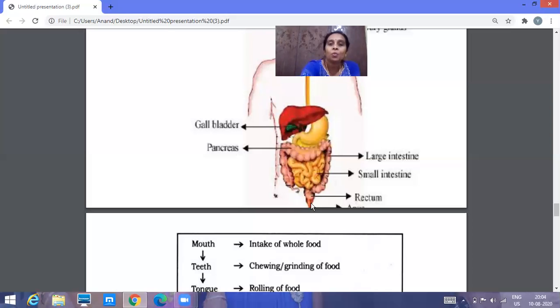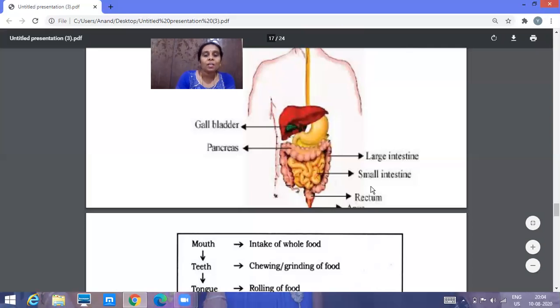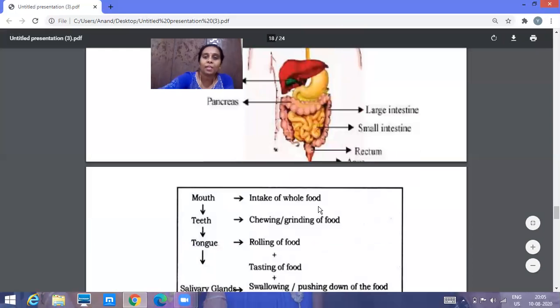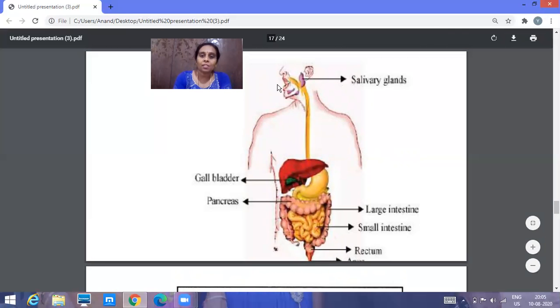So remember, the human digestive system consists of the alimentary canal, and associated glands are also present, which help in the digestion. Once the food enters through the mouth, it goes to the esophagus, from the esophagus to the stomach, then to the small intestine. Then undigested food goes through the large intestine, and through the anus it is thrown out. In the mouth there are salivary glands which also help in the digestion, and in the stomach there are gastric glands.